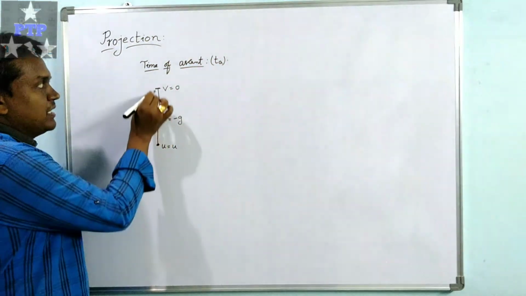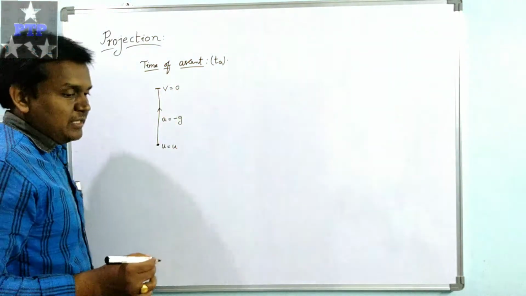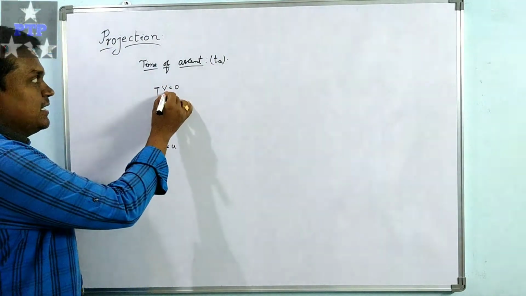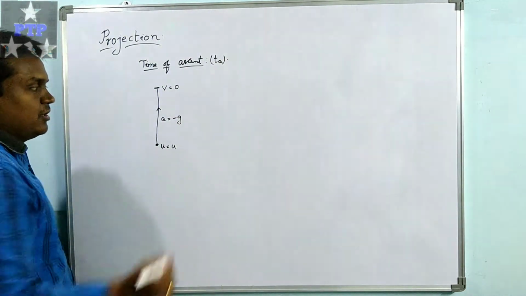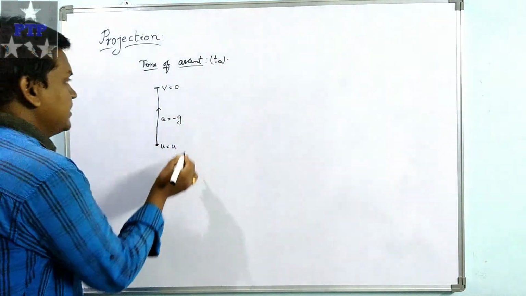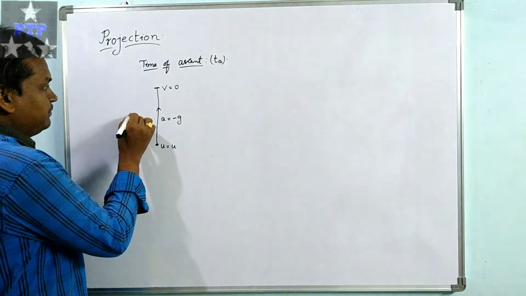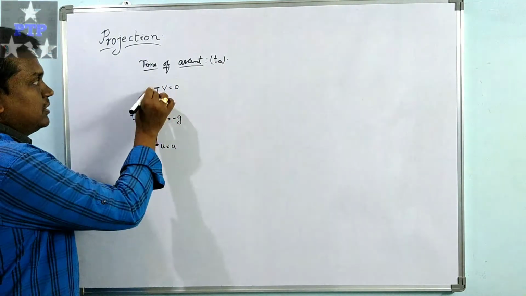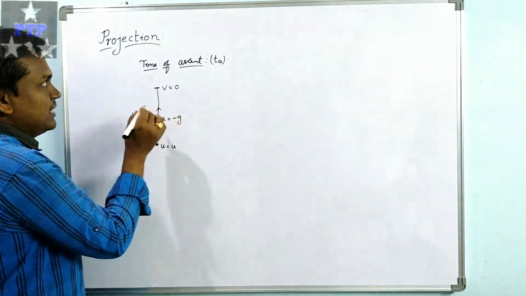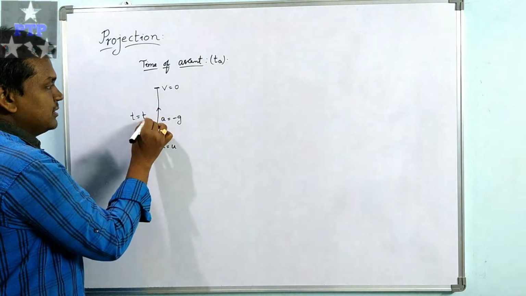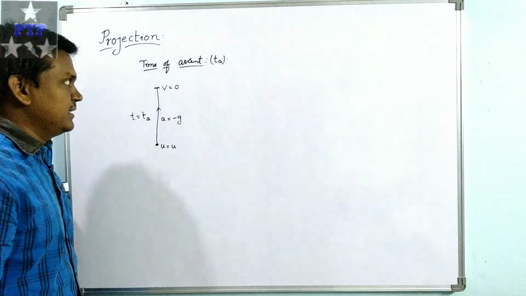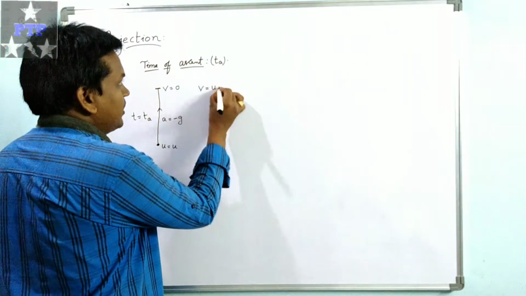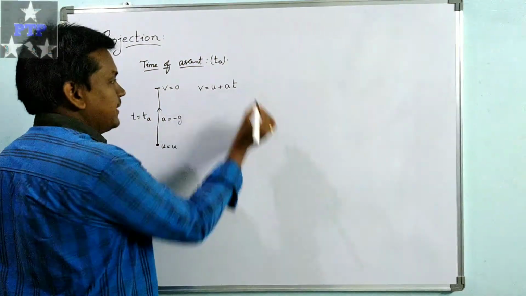When the body reaches the maximum height, it will come to rest for a fraction of a second. So the final velocity is 0, initial velocity is u, and acceleration is minus g, and the time taken from the ground to the maximum height is called the time of ascent. So t equal to ta. We know the first equation, v equal to u plus at.